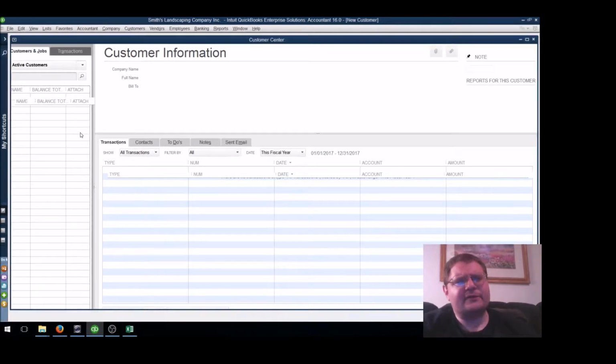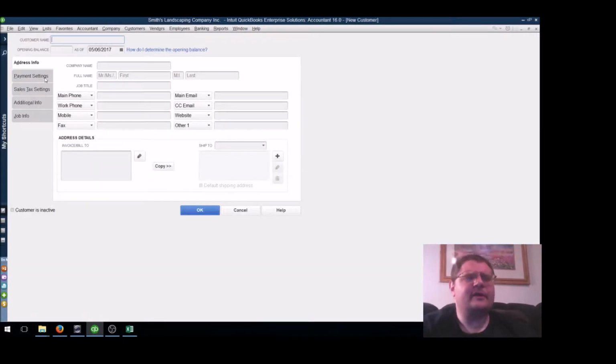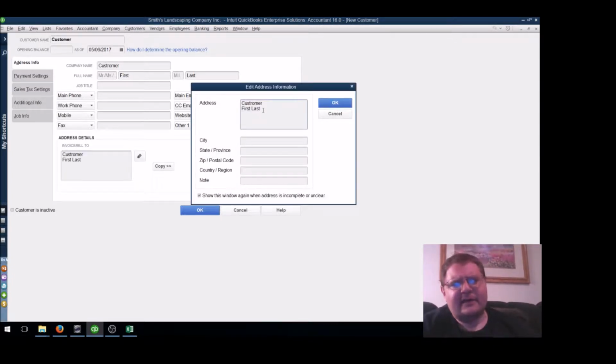For simplicity, we'll do one at a time so we can get them imported separately. I think it'll be a little bit easier than trying to combine the lists, even though the tags are quite similar. Let's put in the name, first, last.